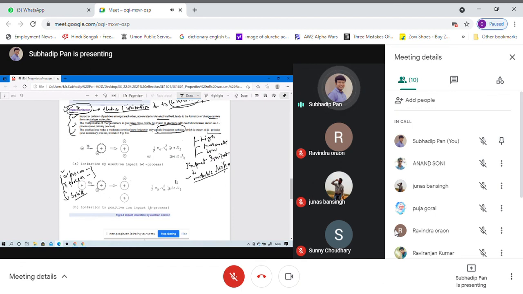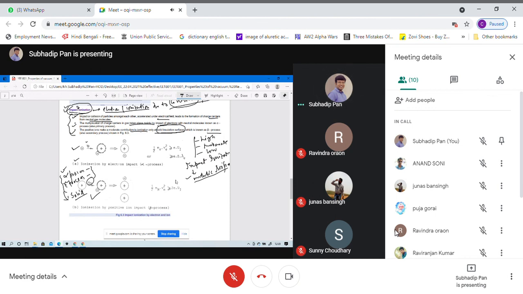This particular figure describes the ionization by electron impact, which is known as the alpha process. VE is the voltage defined whenever the charge flows, and VM defines the mass of the electron when the voltage is applied. We will discuss these two figures, the impact ionization for the alpha process and the beta process, in the next classes.